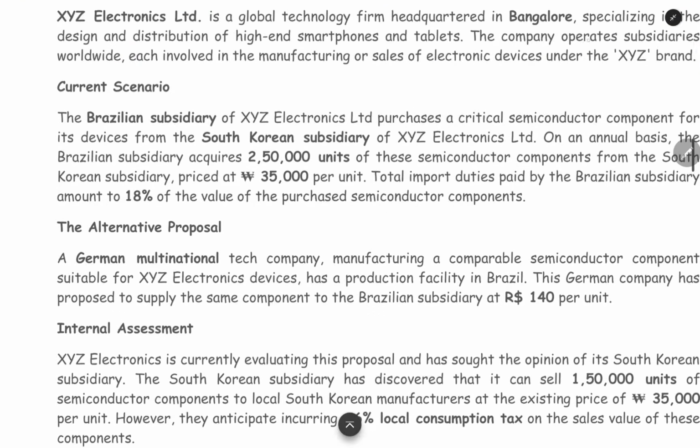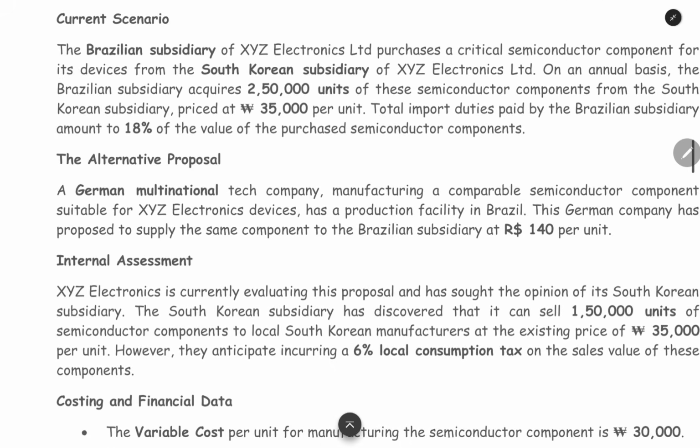Now next, what is it? For 1 year, the Brazil subsidiary purchases 250,000 units of the component. The price per component is 35,000 won. This W is the symbol for won, the South Korean currency. And then they have to pay an import duty of 18% of the value of the purchased semiconductor component. Now, this is the current scenario. Now, what is the alternative proposal?